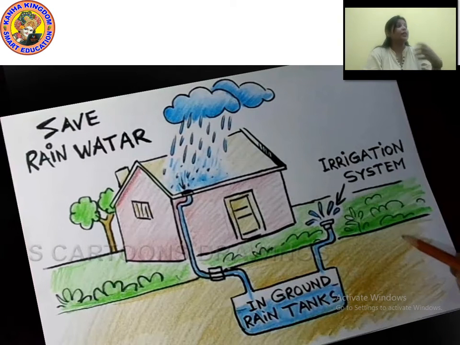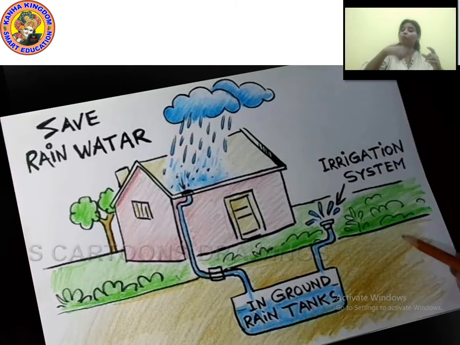Okay, so here what is happening? Here the clouds are having the rainfall. That rainwater, by a pipe, is being collected inside the ground, in the ground rain tanks. Now the water of these tanks is being used for irrigation purpose, for farming purpose.